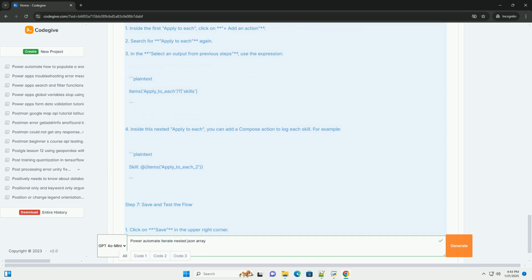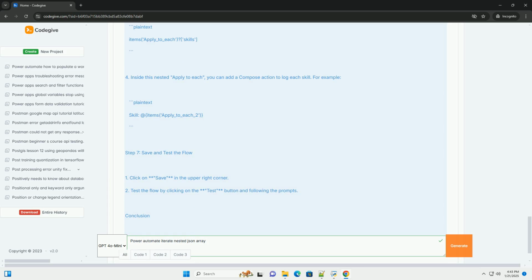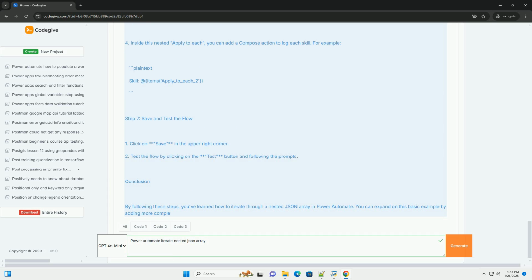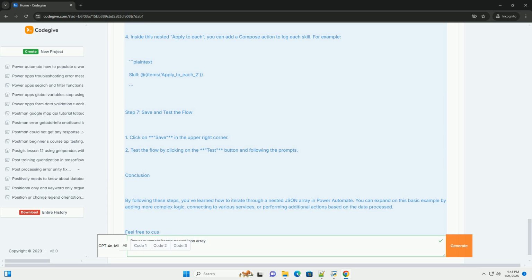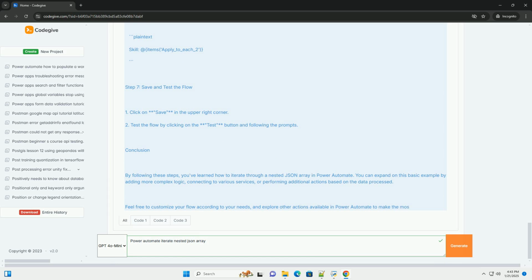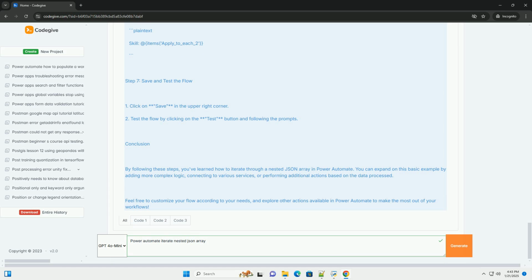Steps to iterate a nested JSON array in Power Automate. Step 1. Create a flow. 1. Go to Power Automate, https://flow.microsoft.com. 2. Click on Create from the left sidebar. 3. Choose Instant Flow or Scheduled Flow as per your requirement.